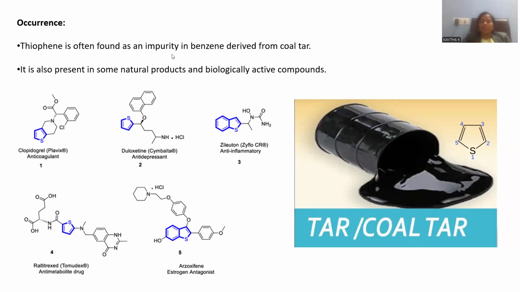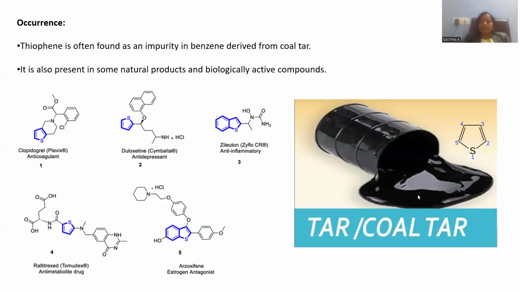Thiophene is often found as an impurity in benzene derivatives from the coal tar. Coal tar is the material required to construct the roads. Tar roads, everybody is aware of that, which is a blend of hydrocarbons. It is the heavy hydrocarbon derivative which is extracted from the crude oil. It is one of the fractions extracted. That coal tar is essential for the construction of tar roads, right?